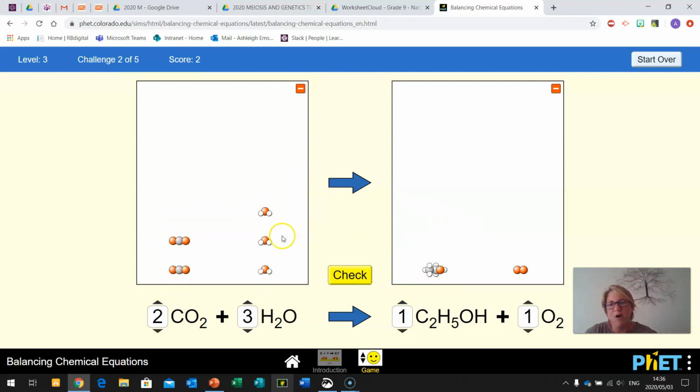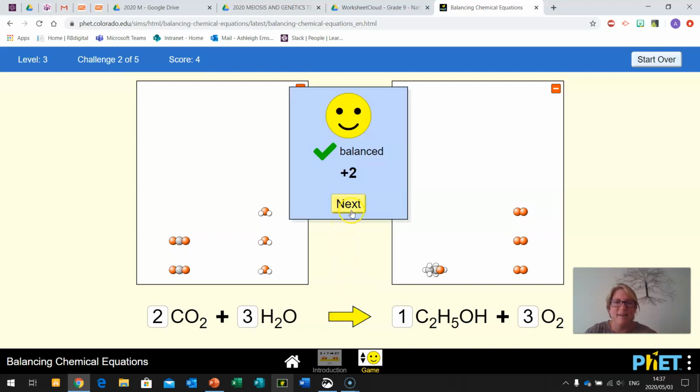Let's go and have a look at our oxygens. So here we have 4 oxygens plus another 3. So it's 1, 2, 3, 4, 5, 6, 7. Here we have 1, 2, 3. So if we add another 1, that's 4, 5, 6, 7. So sit back, have a look, and check if this is correct. Yes, it's balanced. Well done.